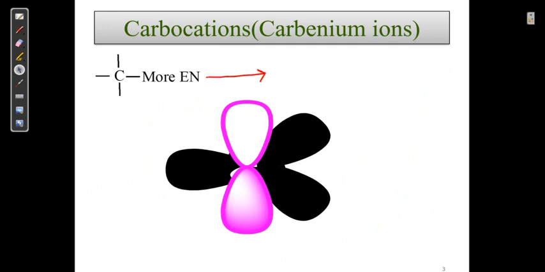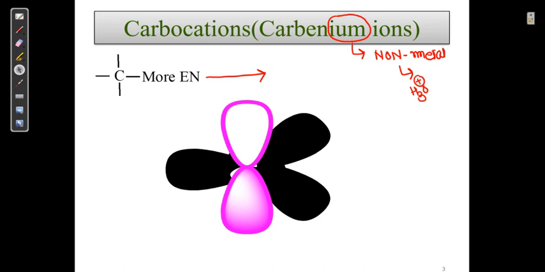Now, when this carbocation forms, here I want to share with you that the suffix comes when a non-metal has a positive charge. When a non-metal has a positive charge, we apply the suffix "-ium". Suppose we have H3O plus, this is known as hydronium.